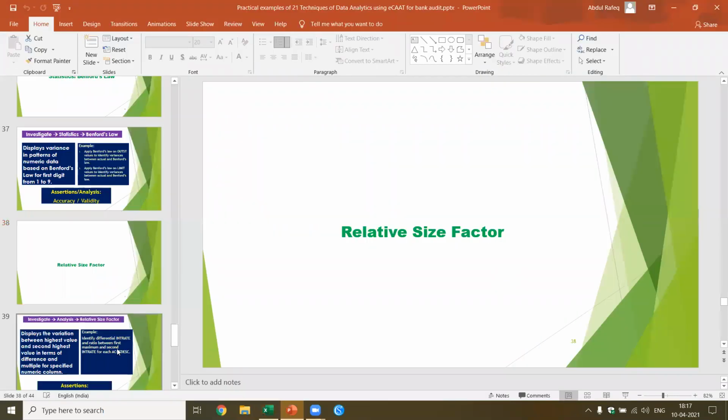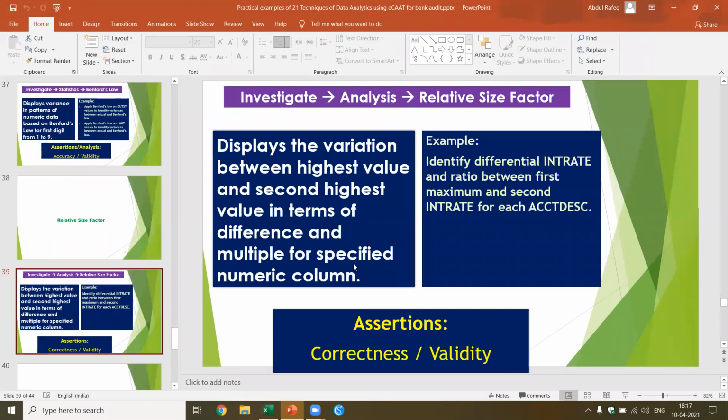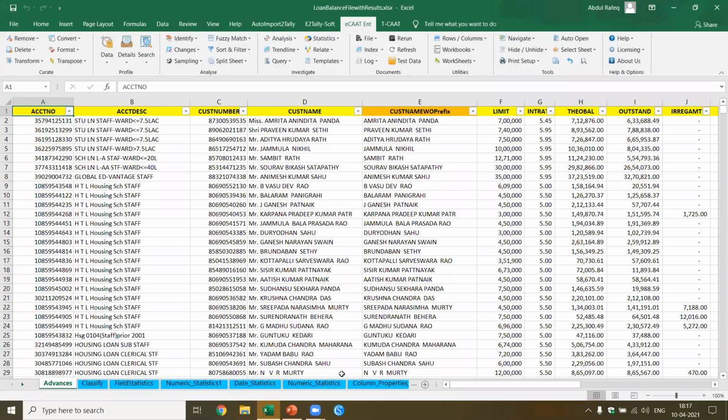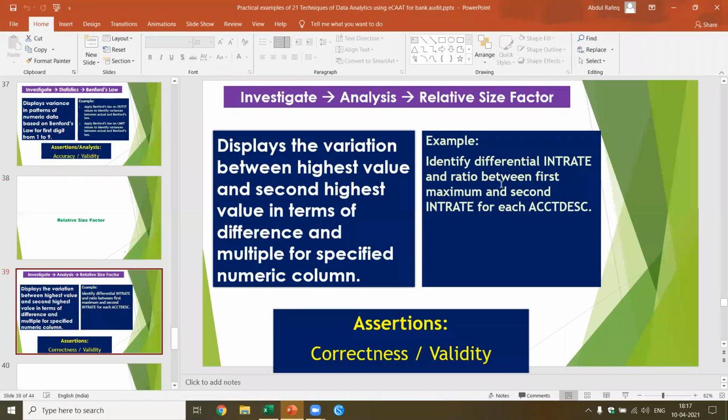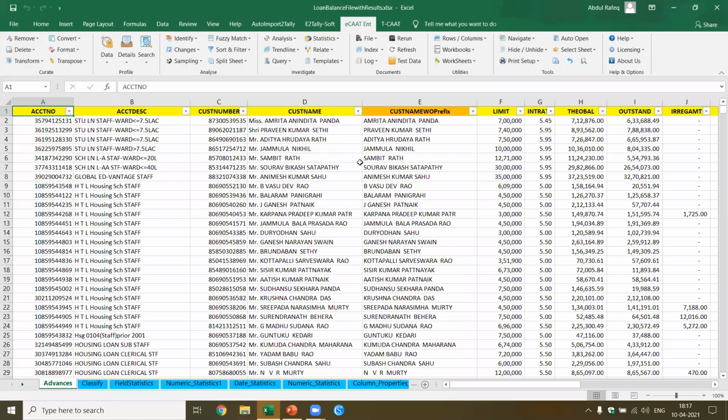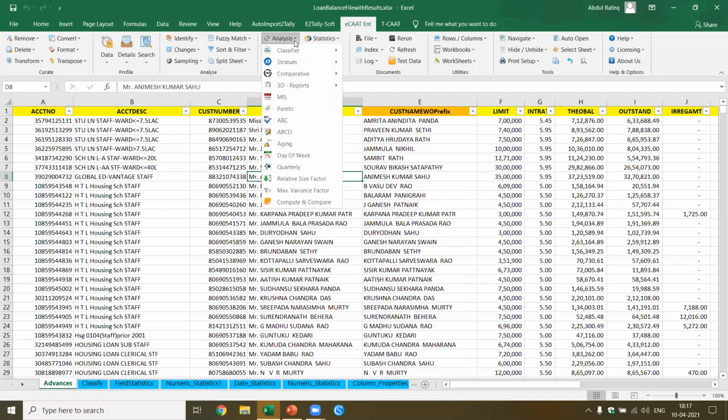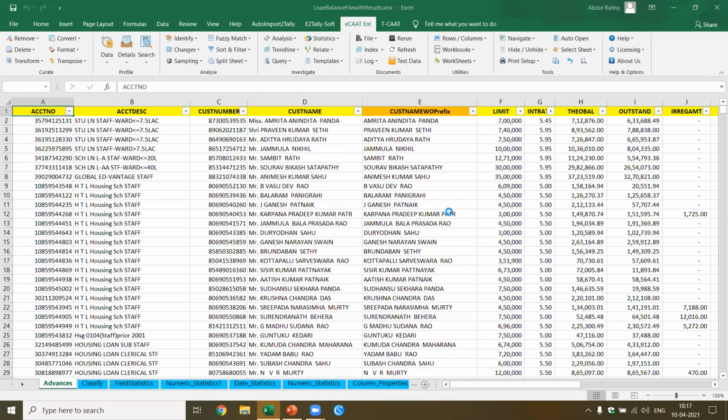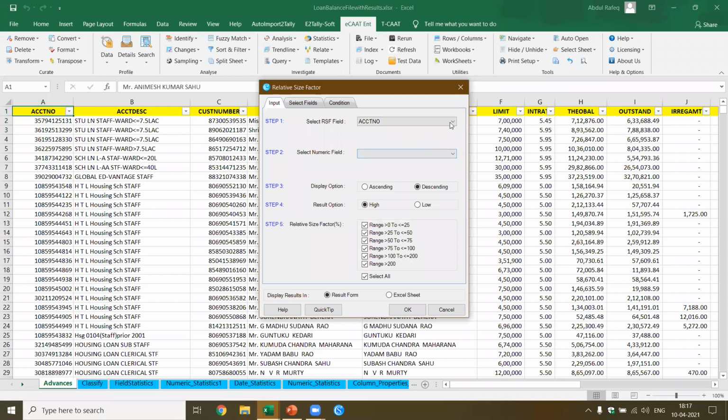Now let's come to the relative size factor. Relative size factor is very interesting. Let's understand what it is. Identify the differential interest rate and the ratio between the first maximum and the second maximum. Which means you've already done the homework. What are you going to apply the analysis on? I have the relative size factor. I'm going to apply it based on the RSF field, which is the INT rate.